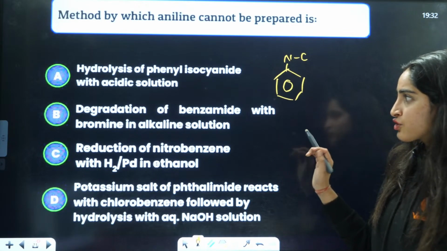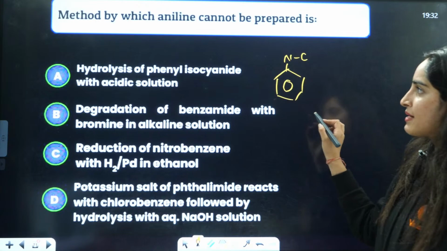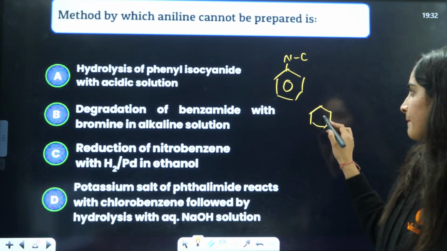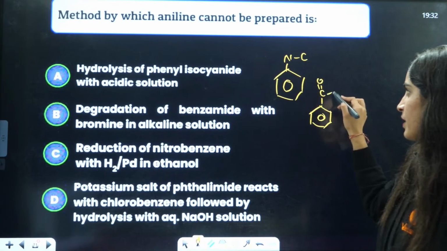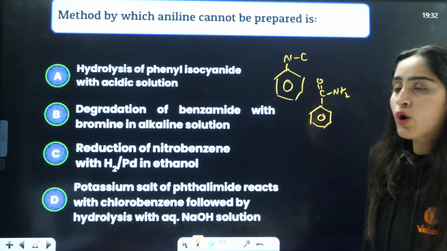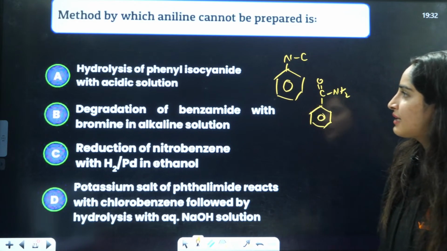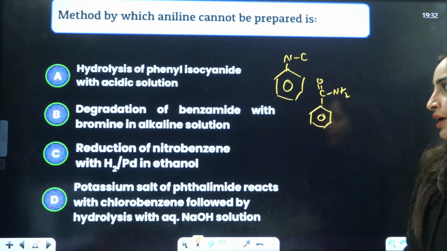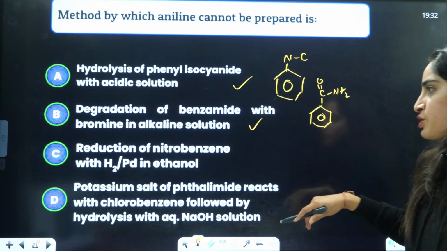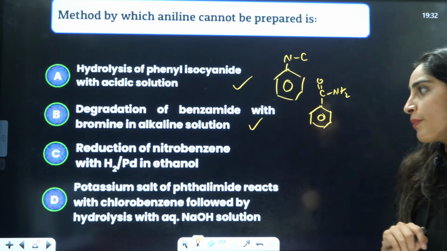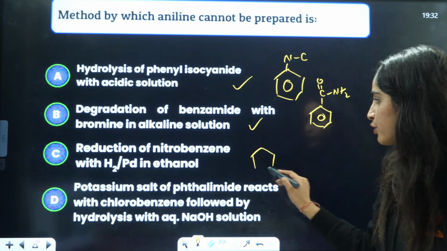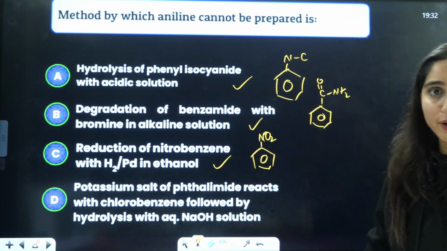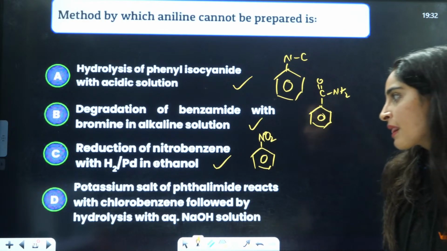See, degradation of benzamide. If you have benzamide, you degrade it with bromine solution. Definitely, that can also form aniline. This is the Hoffmann bromamide degradation only they are talking about. Also possible. Reduction of nitrobenzene: if you reduce nitrobenzene, it is also possible to convert it into aniline, NH2. Possible.